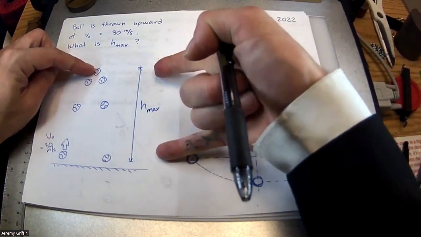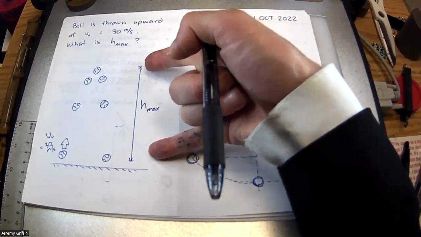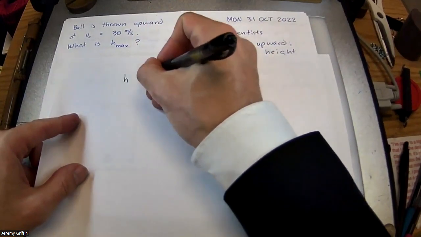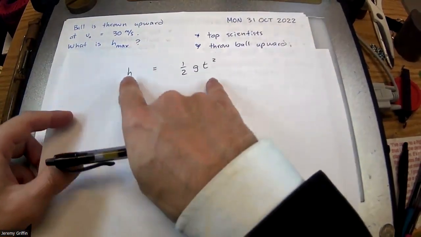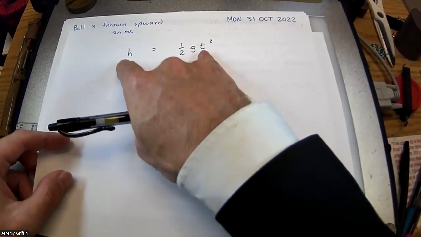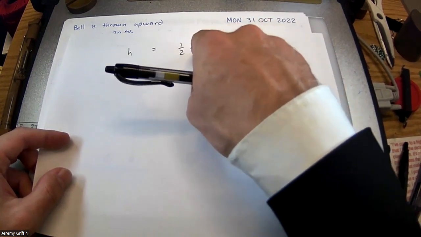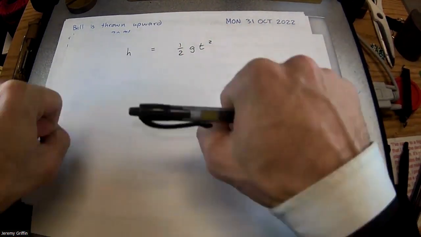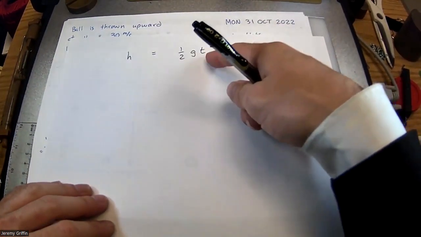If you go to the edge of a cliff and you drop a ball, how far does it fall in those 3 seconds? So you could say the height change is 1/2 gt squared. You guys remember the Paul Hewitt story? There's an old mine shaft. It takes 5 seconds for the ball to reach the ground. 5 times 5 times half of 10. It's about 125 meters deep. You guys remember that? Hey, this is that, except it's for 3 seconds of falling instead of 5.